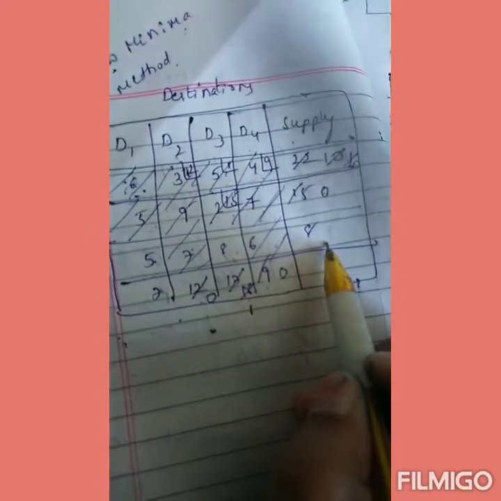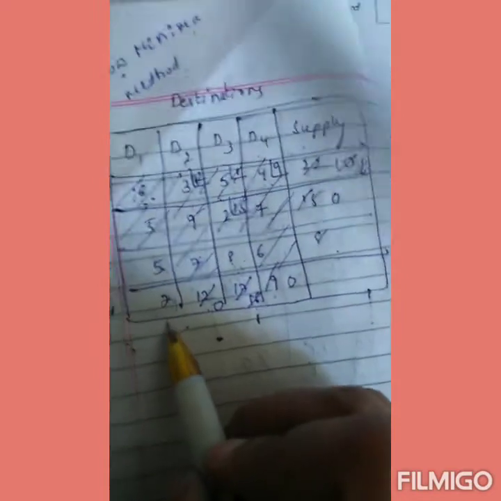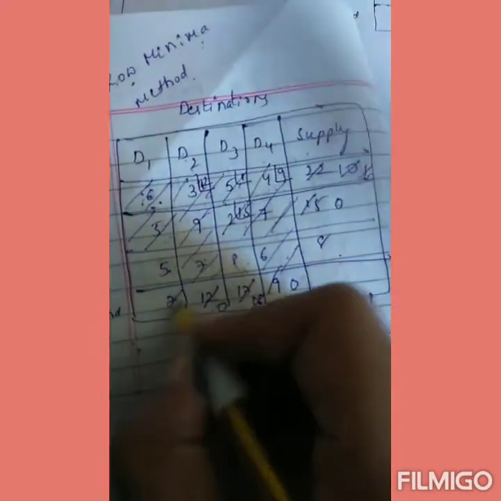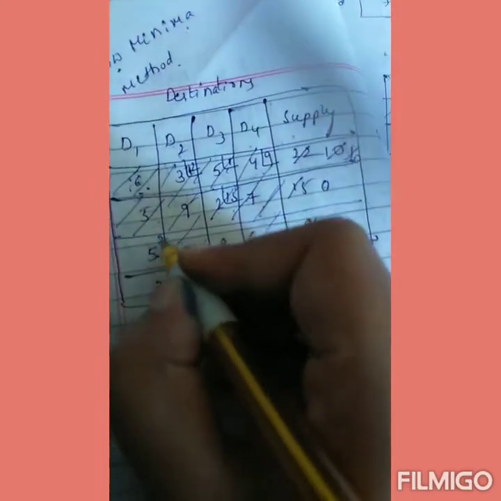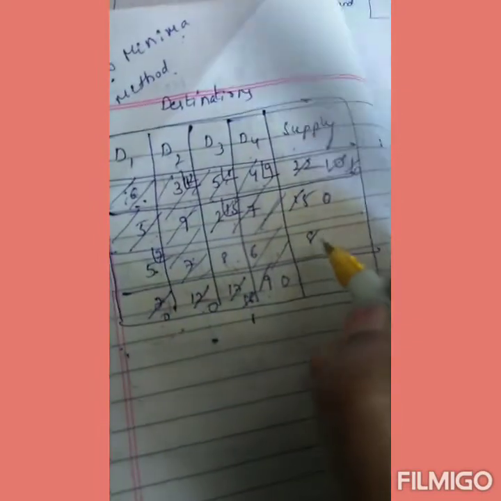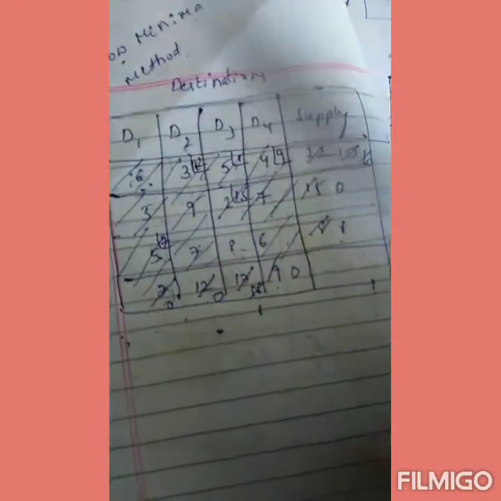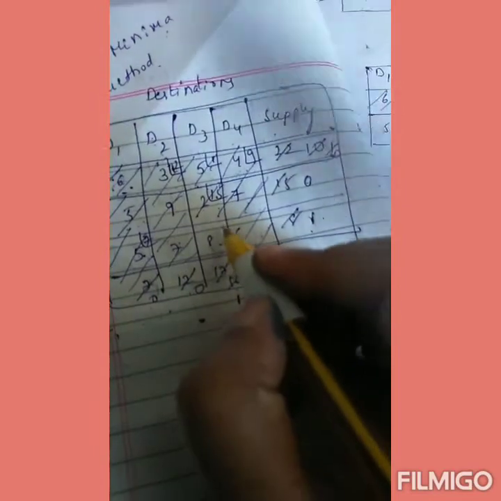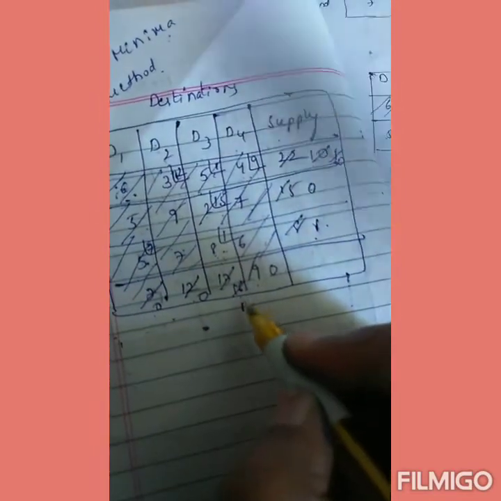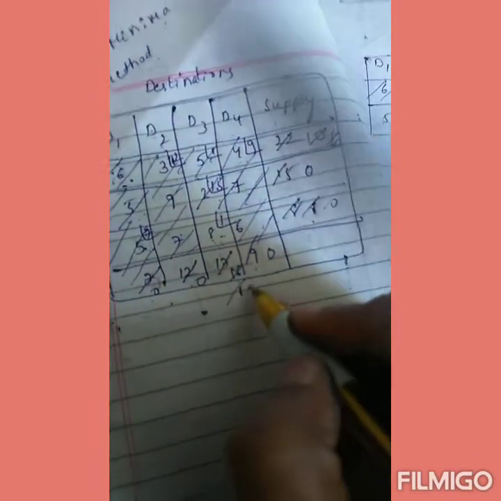We have 8 as supply and 7 as demand. 7 is minimum, so 8 minus 7 is 1. Cancel that column. Finally we have the cell 8, where supply is 1 and demand is 1. Allocate 1, and both become 0.